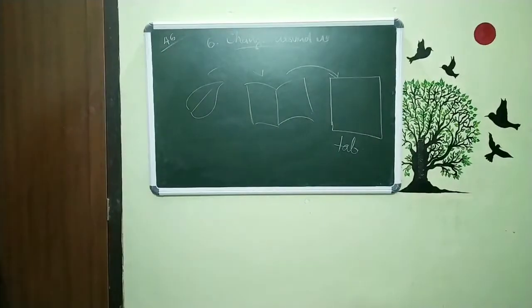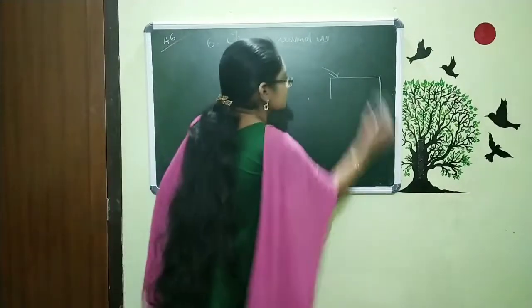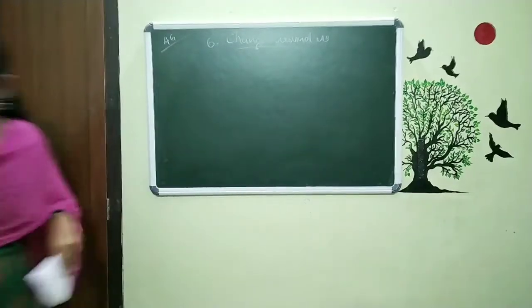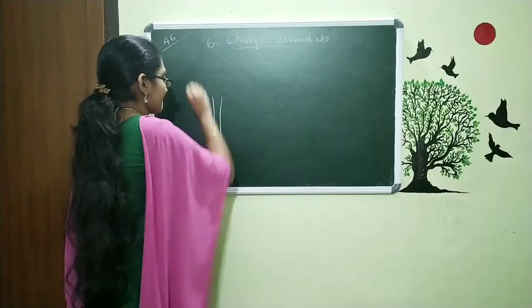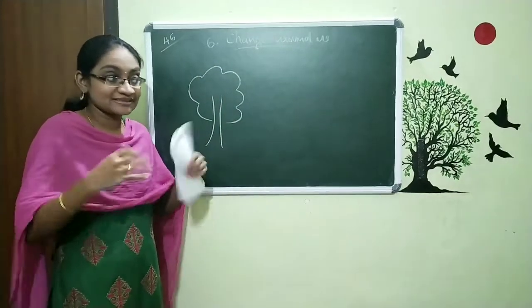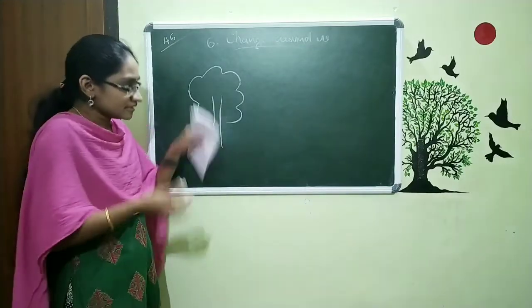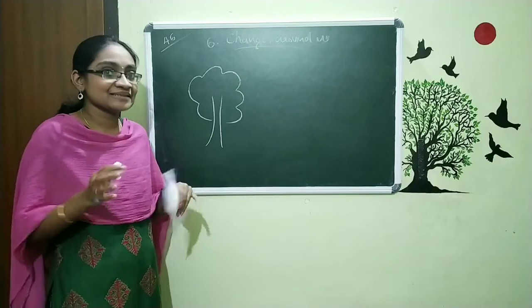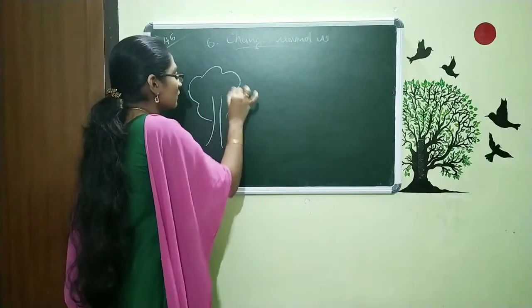Another type of change is within the tree. The old examples I mentioned are changes that occur over a number of years. Now I am going to tell you some changes that occur within a day or so. This tree has a number of leaves.